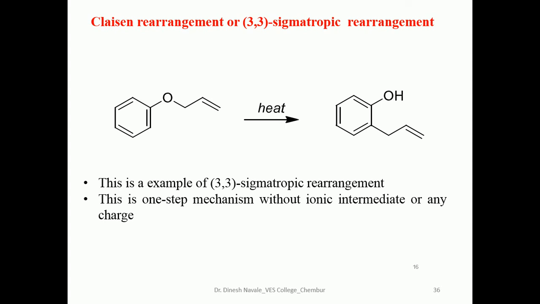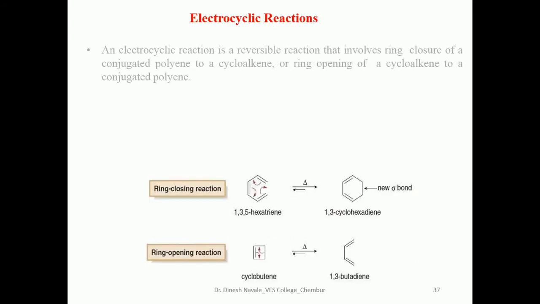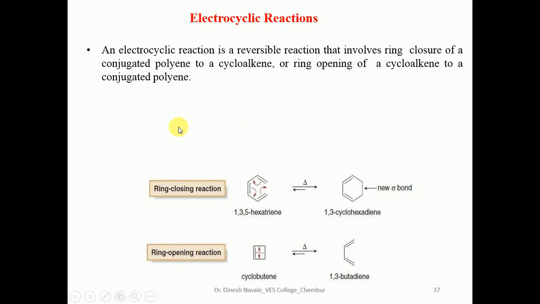This is a one-step mechanism without any ionic intermediate or any charged species, which is similar to the cycloaddition reactions. So what are electrocyclic reactions? Electrocyclic reactions are reversible reactions that involve a ring closure of a conjugated polyene to a cycloalkene, or ring opening of a cycloalkene to a conjugated polyene. So they are reversible reactions.